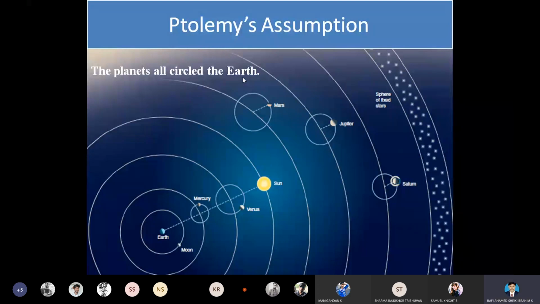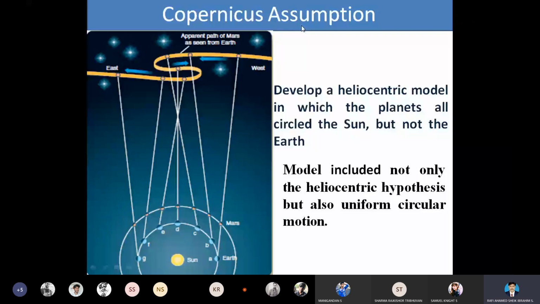According to the second assumption, the Copernicus assumption, he developed a heliocentric model in which he showed that all the planets are orbiting the sun, but not the Earth.